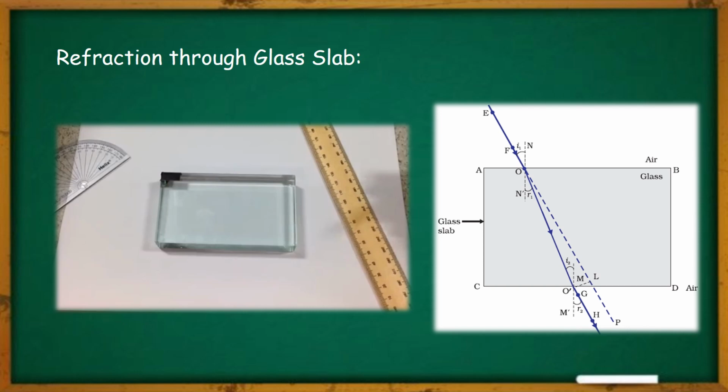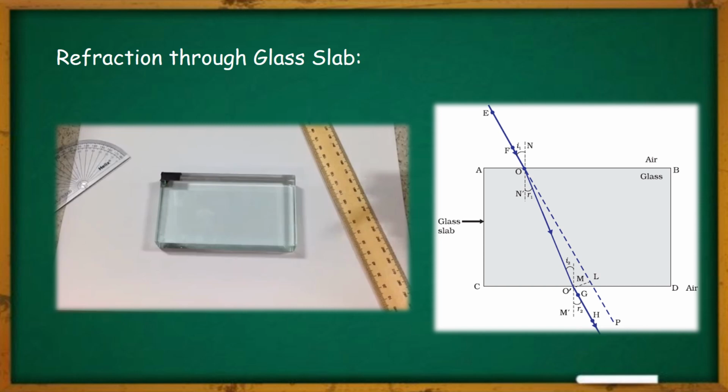In case of a rectangular glass slab, whenever a light ray suffers two refractions, one at the air-glass interface and another at the glass-air interface. Now let us identify which ray is called what, or which angle is called what. As you can see in the diagram, the ray EO is called the incident ray. The ray OO' is called the refracted ray, and the ray O'H is called the emergent ray.